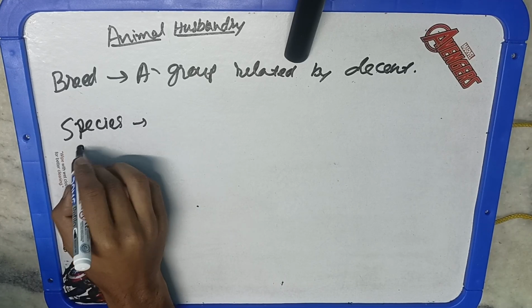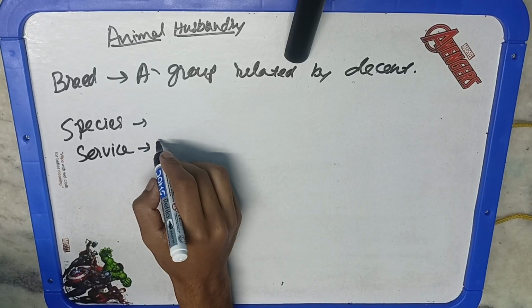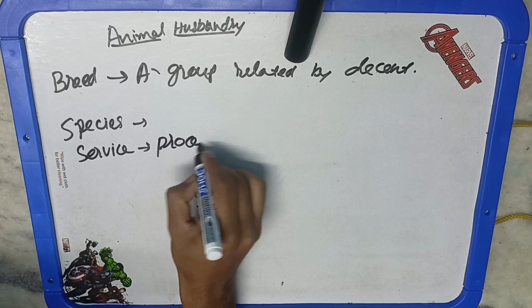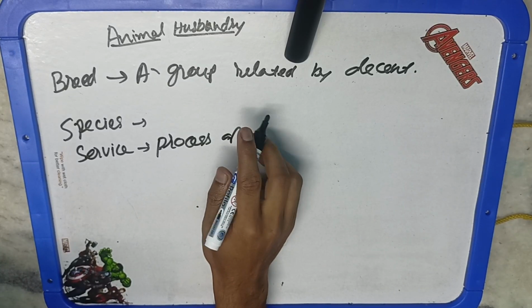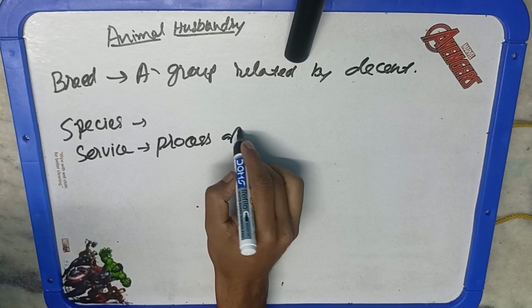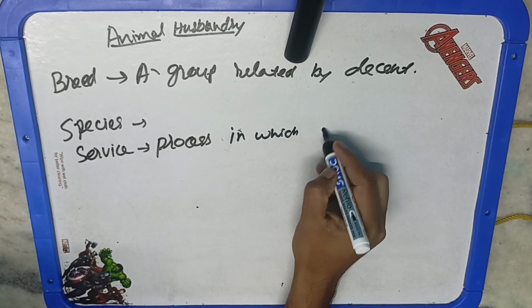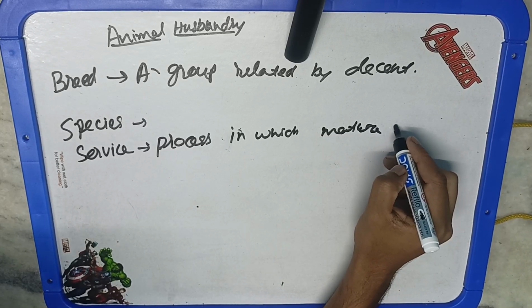Now the term is service. So basically service is a process where a mature male covers the female. This is basically, you can also say, the act of mating, when the female is in heat, with the object to deposit the spermatozoa, sperms, in the female genital tract, the cervix. So we can also say it is an act of copulation or mating in case of animals.